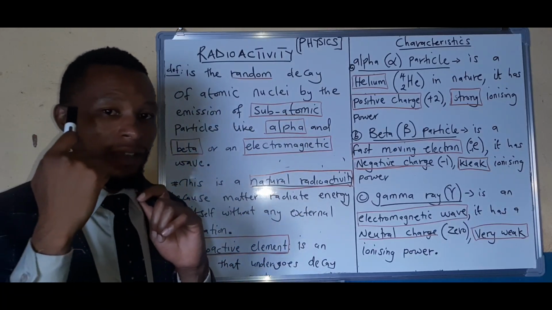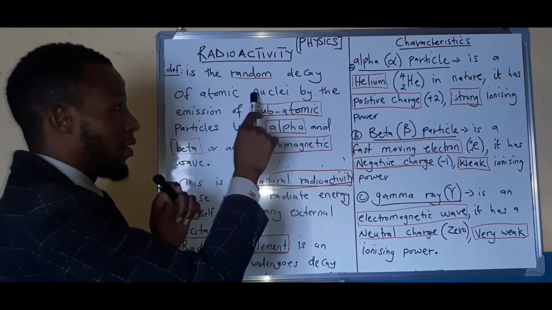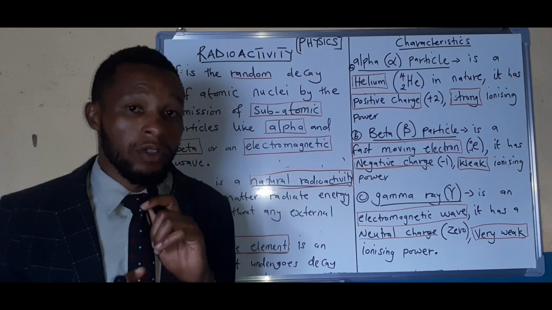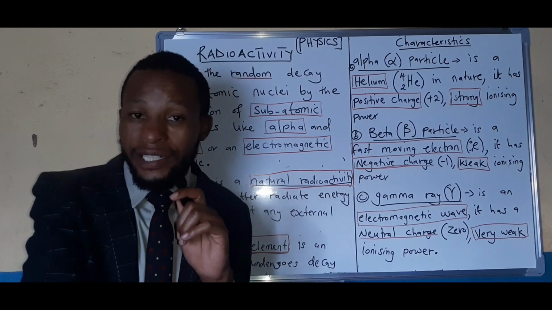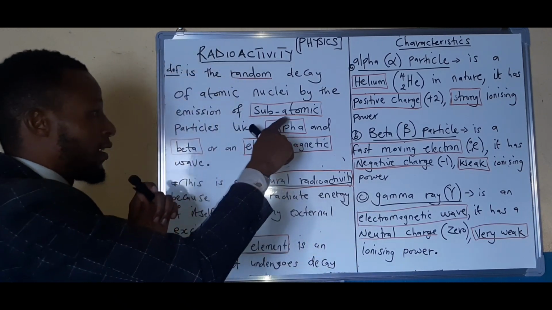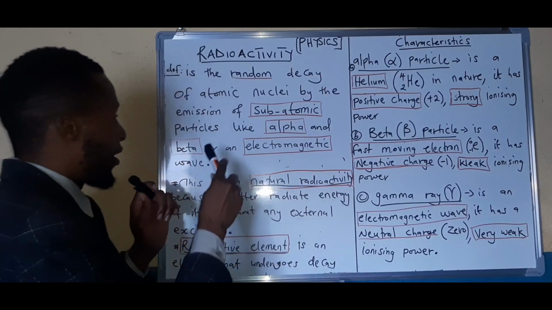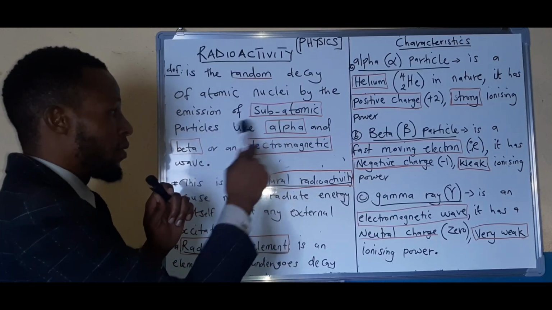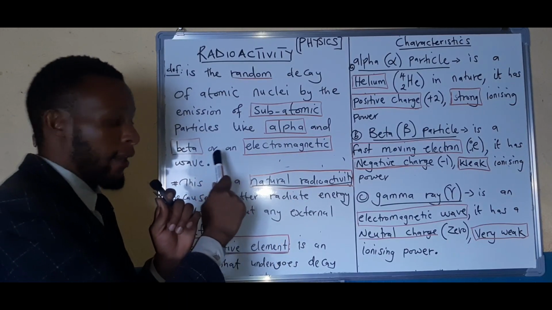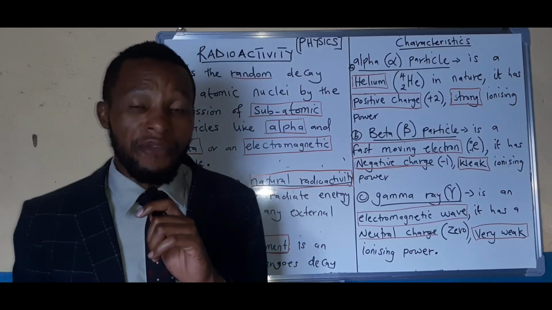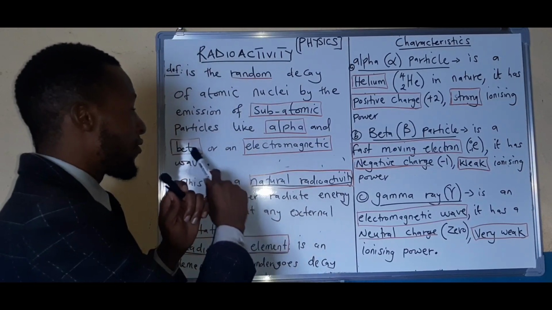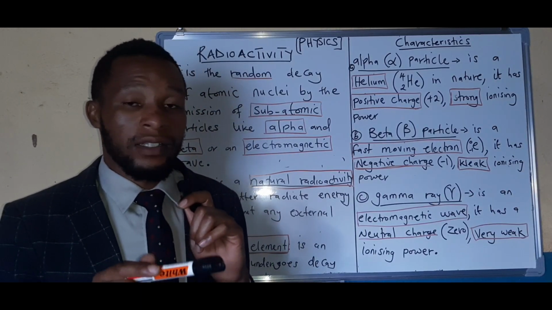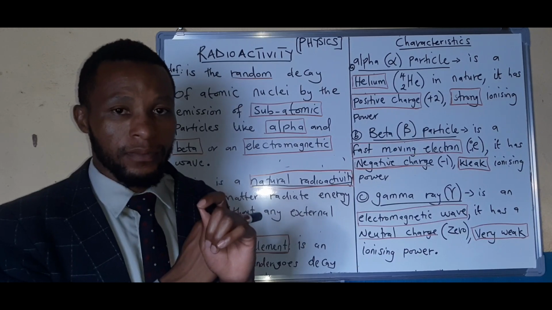Keep those in mind. When you're giving a definition, make sure these things come out: atomic nuclei, and also the word emission. Those are key words that you should not miss. Emission or radiation. Emission of what? Some subatomic particles. The first two are particles, the last is not a particle. So the subatomic particles are alpha and beta, or an electromagnetic wave. If an element gives out at least one of these, then it qualifies to fall under radioactivity.